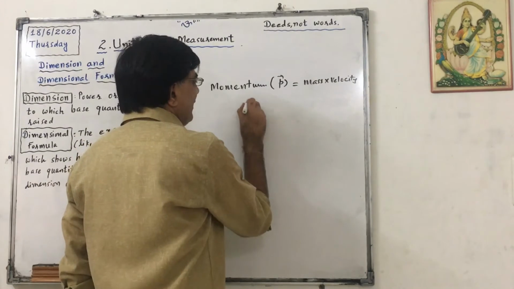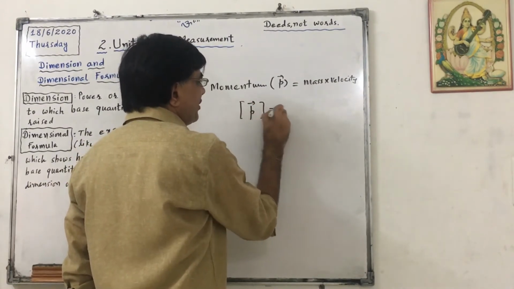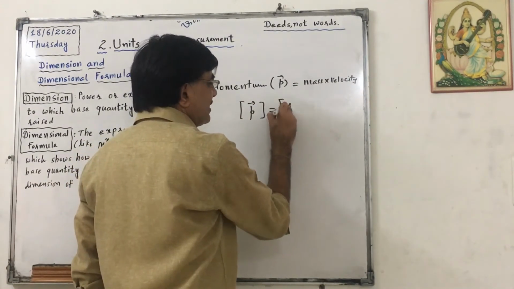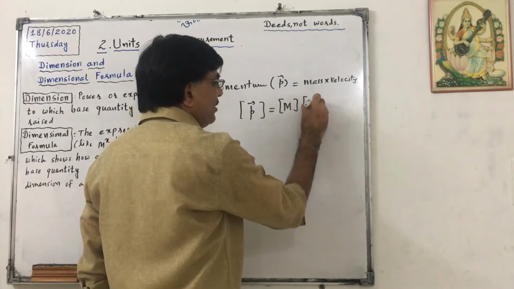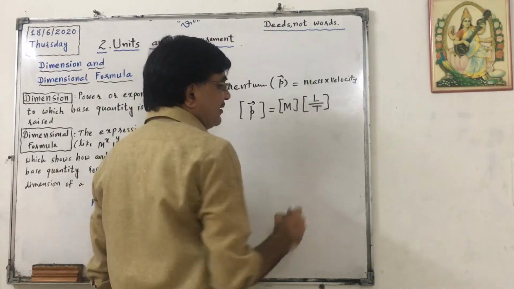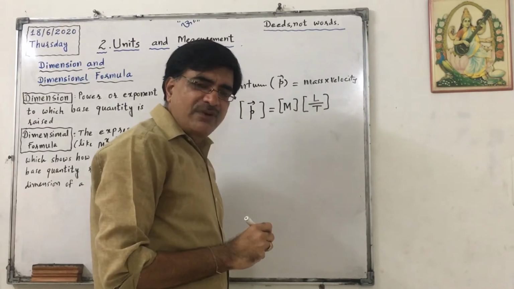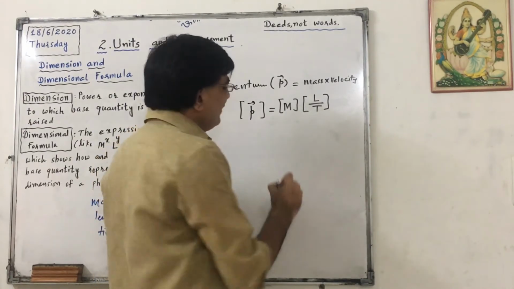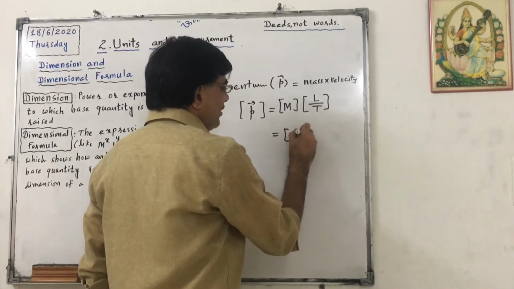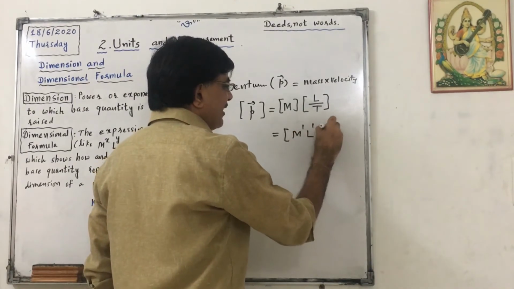Now, the dimensional formula of momentum. Mass we denote as capital M, and velocity, I have told you, is L by T. The short method to remember: velocity or speed is L by T. So it will be M1 L1 T minus 1.